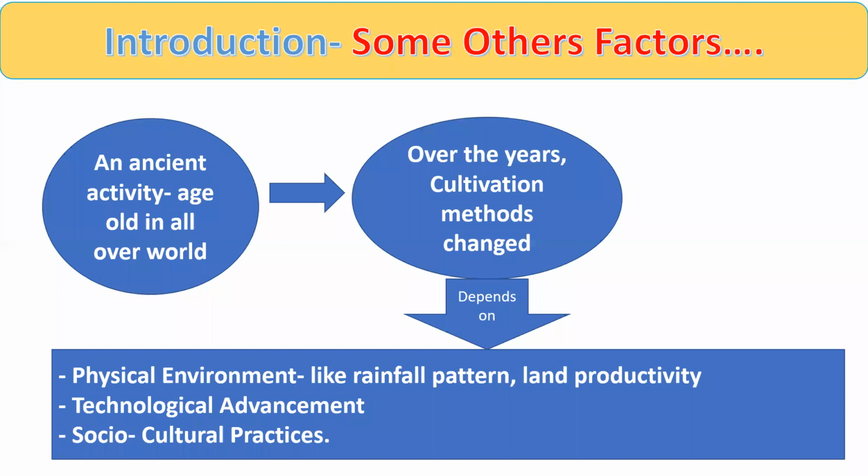So my dear student, if we think about agriculture, it is not a new activity. All over the world, it is a very ancient type of activity. But with the passage of time over the years, the method of cultivation has changed, which depends on different factors like physical environment, technological advancement, and socio-cultural practices also. Right, friends? Hope this thing is clear to all of you.